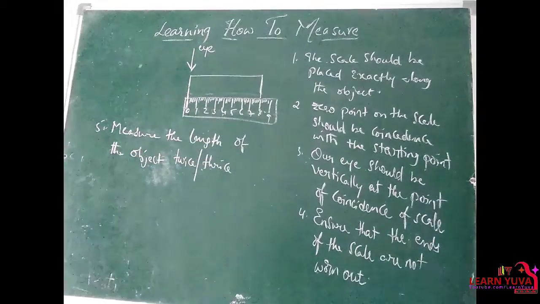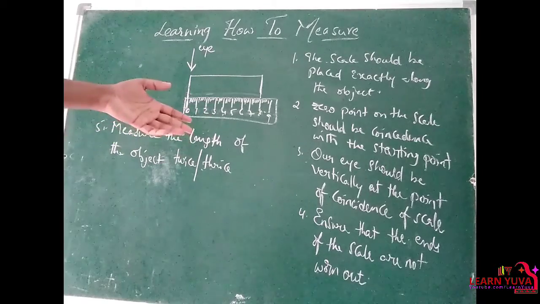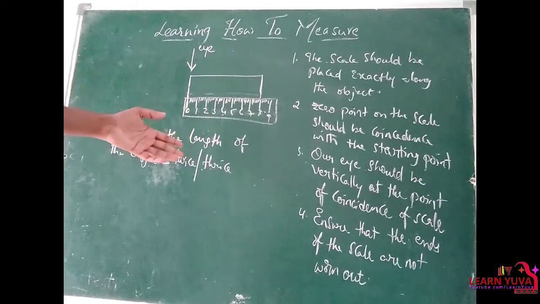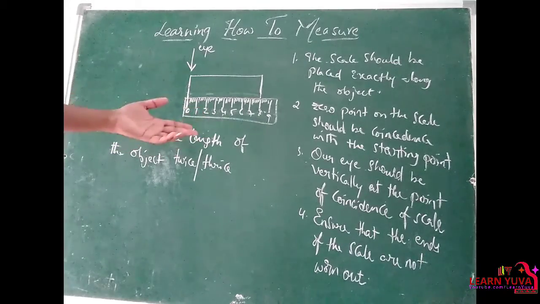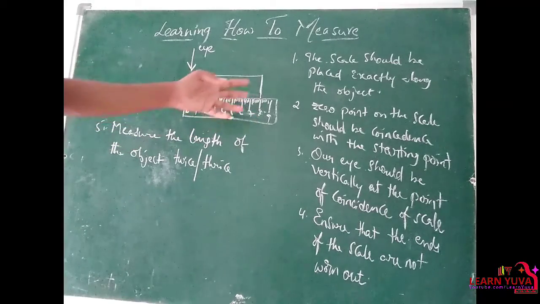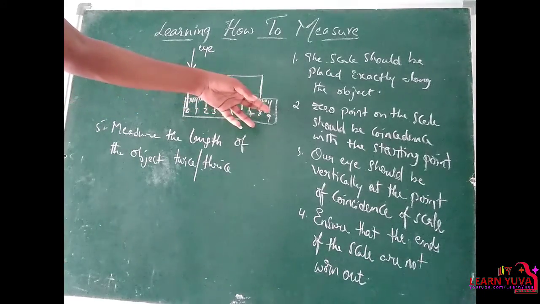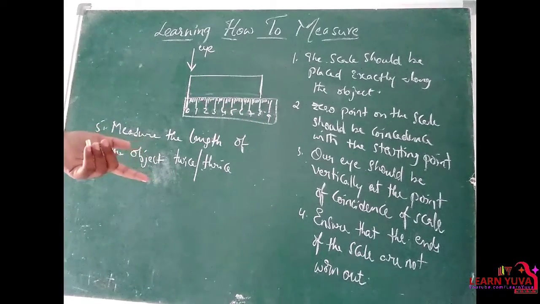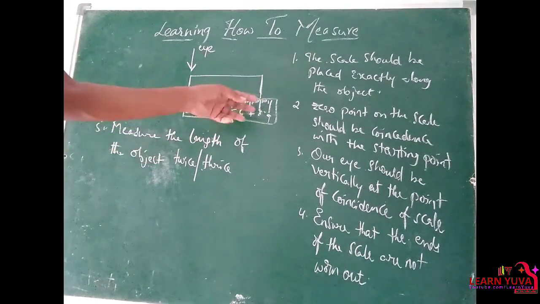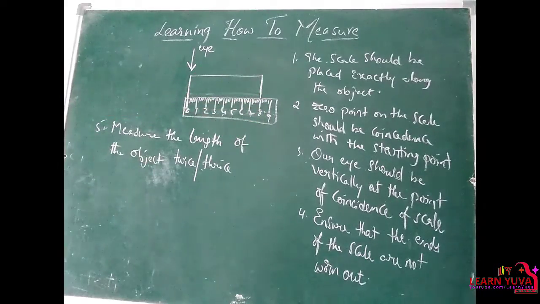If you want to measure the exact length, we may measure it twice or thrice. Each and every time, if you get the same value, like here I am measuring the object as 8 centimeters the first time, and the second time the measurement is not varying, then that is the exact value.